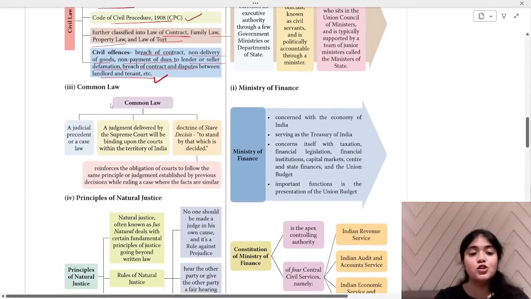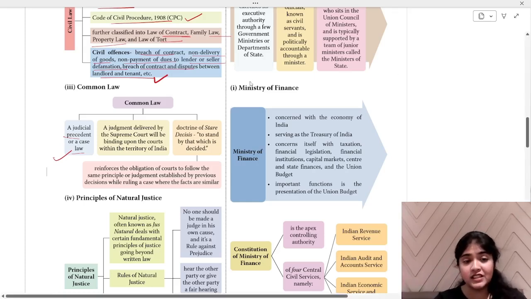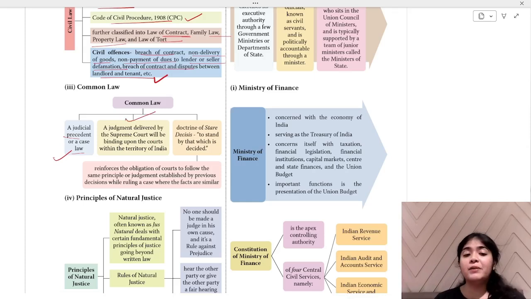Common law. A judicial precedent or a case law. When we have a case law, that is called common law. A judgment delivered by the Supreme Court will be binding on all the courts within the territory of India. All the courts in India will be following the judgment passed in the Supreme Court. Doctrine of stare decisis, to stand by that which is decided. We have to stand by what is decided in the Supreme Court. That is going to be converted into law. That will become the final verdict. You have to take the reference of it. You can maximum go to the Supreme Court. So if the Supreme Court has given any decision, any judgment, that is binding on everyone.